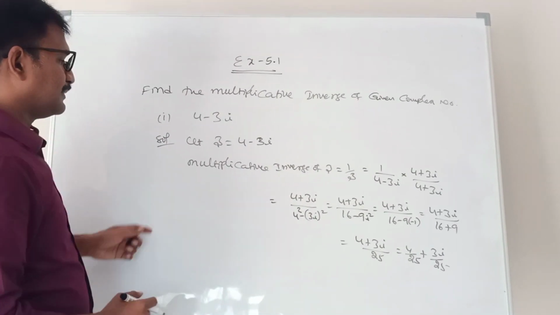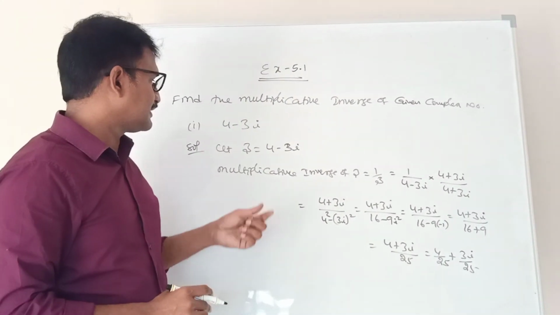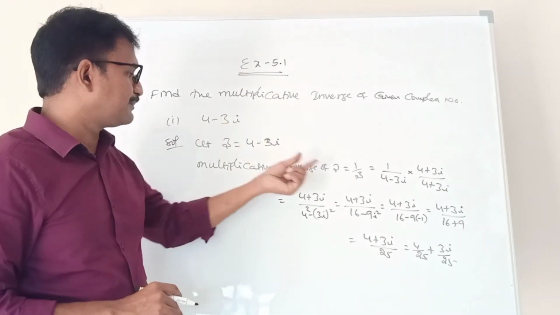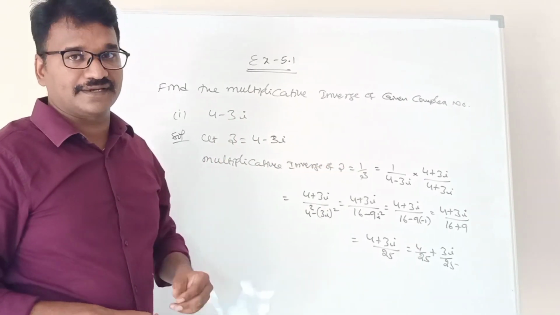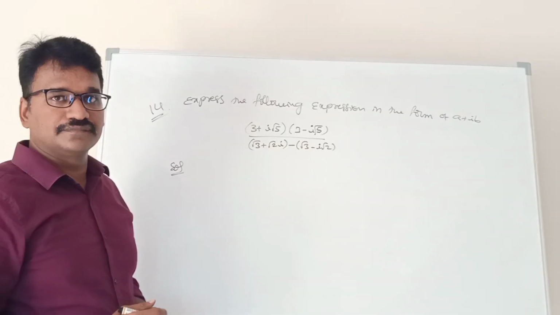This is the multiplicative inverse of the given complex number. Multiplicative inverse is nothing but 1 by z, right?